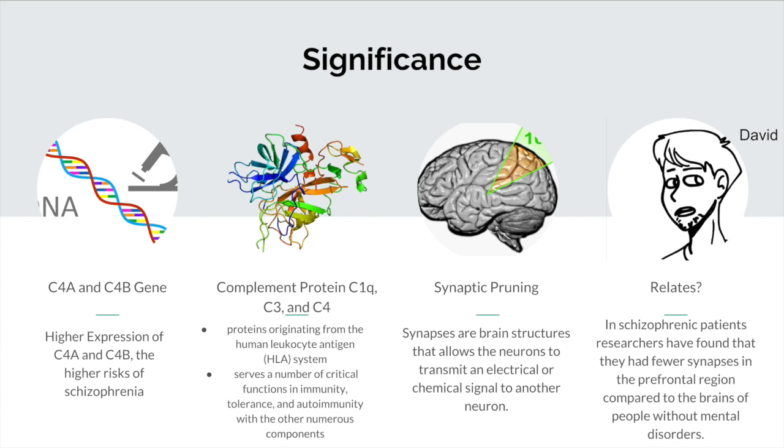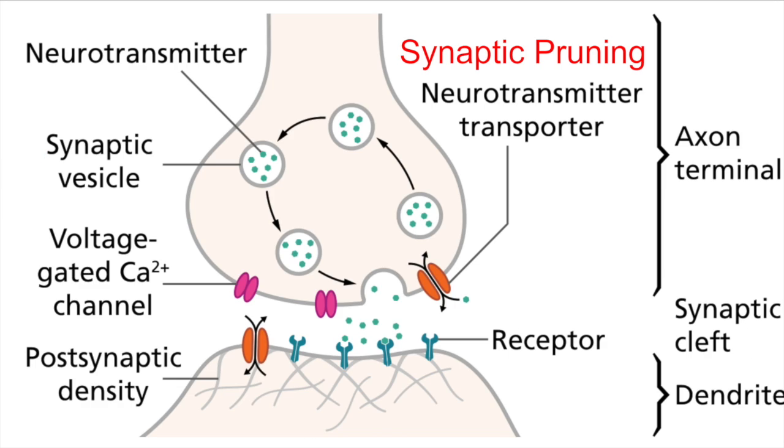Variations in the alleles of these genes lead to different amounts of C4A expression. The higher the expression of C4A, the higher the risk of schizophrenia. These results express excessive synaptic pruning. Complement proteins C1q, C3, and C4 originate from the HLA system, serving a number of critical functions in immunity, tolerance, and autoimmunity, with numerous other components. They also participate in synapse elimination, tagging inappropriate synaptic connections between neurons for removal.